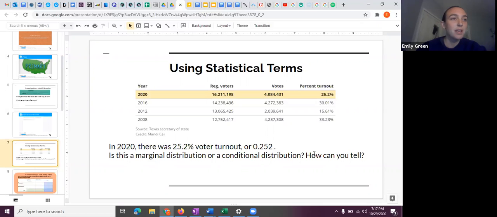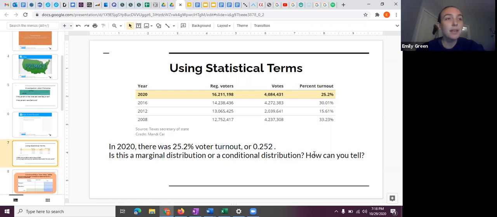And so then students explained that they thought it was conditional because they were looking at the percent who voted. We're not looking at the percent who voted overall. They're only looking at the subtotal from 2020. Thank you. Does anyone agree with this? Can you back up what was just said? And then another student explained that they thought it would only be marginal if they were adding up all of the years to find the percent of the total.